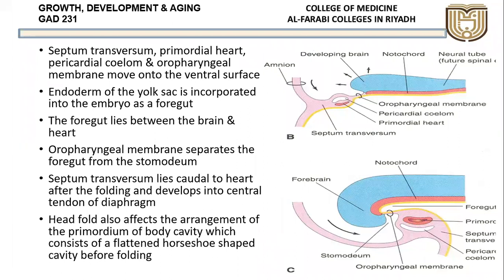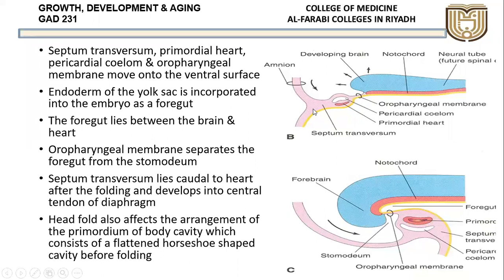Then also you can see the septum transversum, primordial heart, primordial coelom, and the oropharyngeal membrane move on to the ventral aspect, ventral side. Ventral means in the front, anterior. Dorsal means behind. Okay. So now if you see here, this is the primordium of the heart, and this is called the primordial coelom, which will form the pericardium later. We'll study all these things later. So this is the primordium of the heart, and this is the covering of the heart, which is called the primordial coelom. Then below that is the septum transversum, which will form the diaphragm.